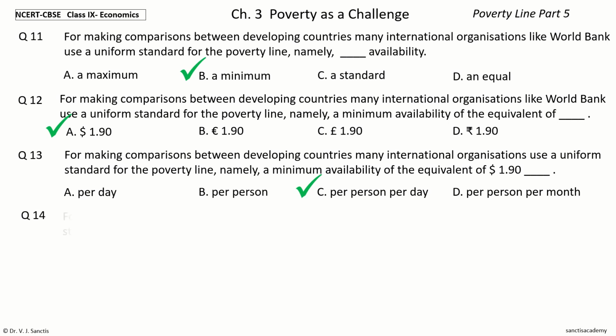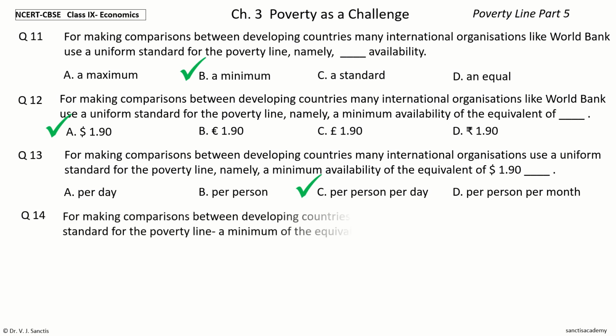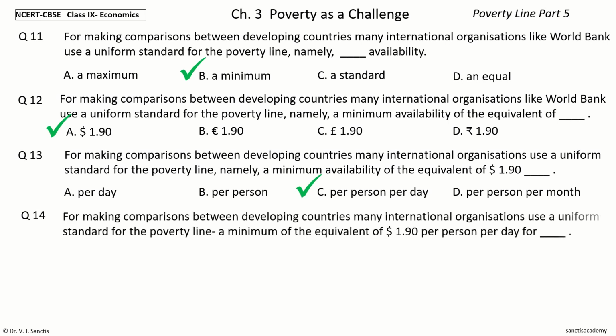Question 14. For making comparisons between developing countries, many international organizations use a uniform standard for the poverty line, a minimum of the equivalent of $1.90 per person per day for dash. The options are 2010, 2020, 2012, 2011.